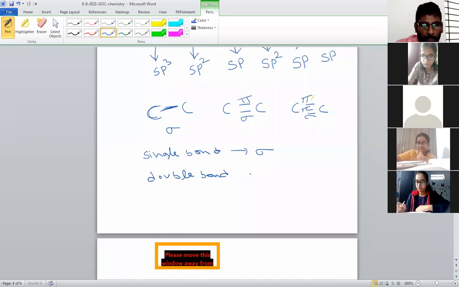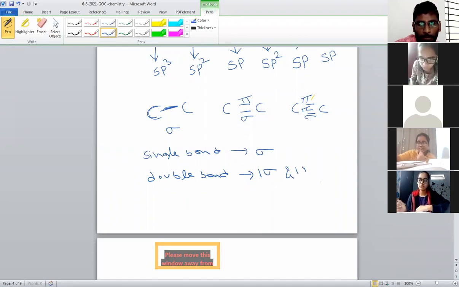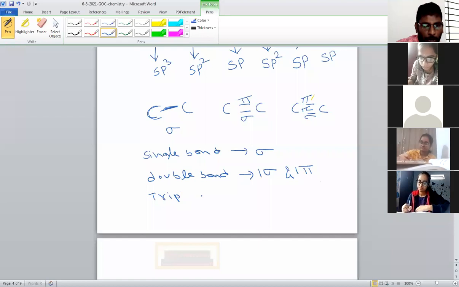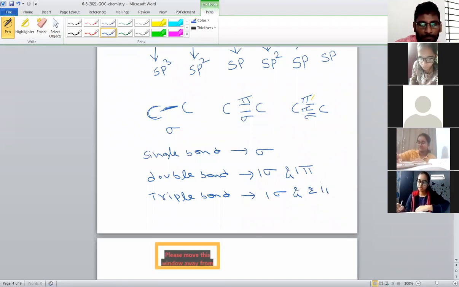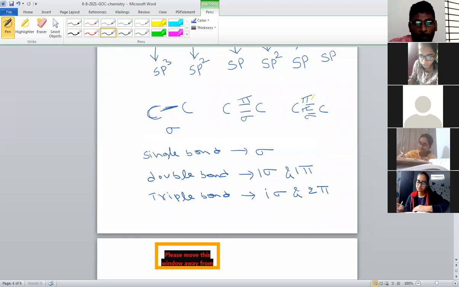A double bond contains 1 sigma and 1 pi bond, whereas a triple bond contains 1 sigma and 2 pi bonds. So a single bond is compulsory. In any molecule, there must be a single bond. A single bond means a sigma bond. Without a sigma bond, a pi bond cannot form. Remember it. Without sigma, a pi bond cannot form.